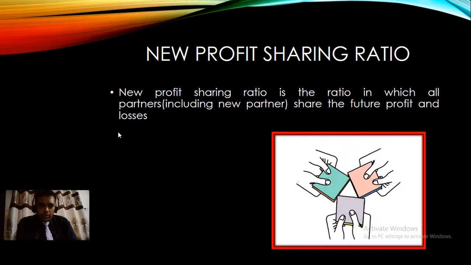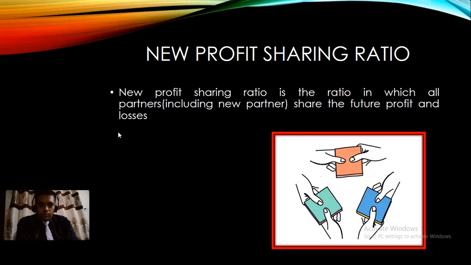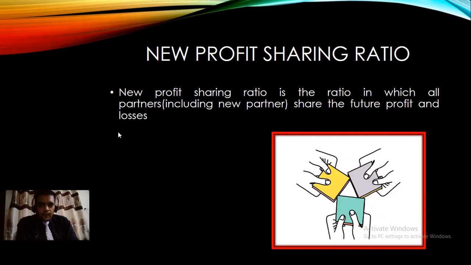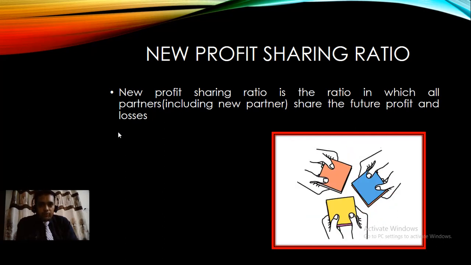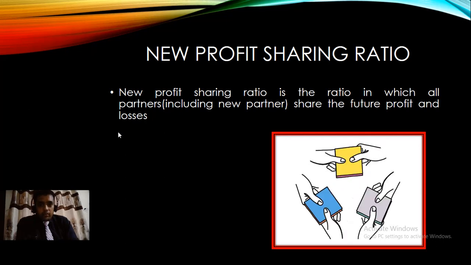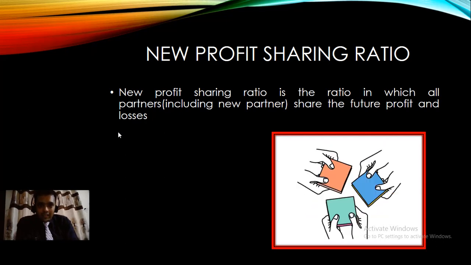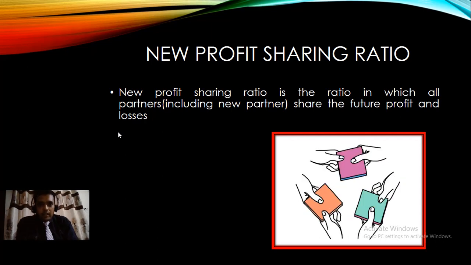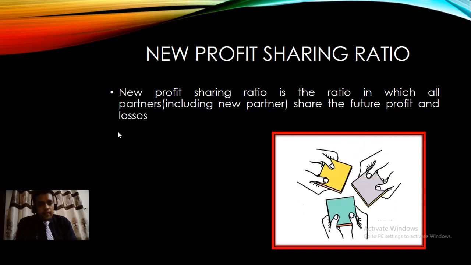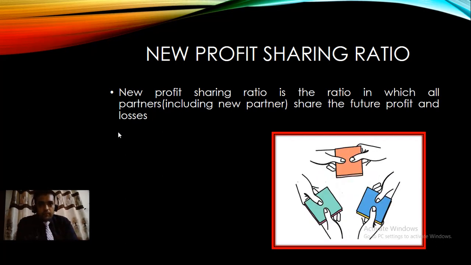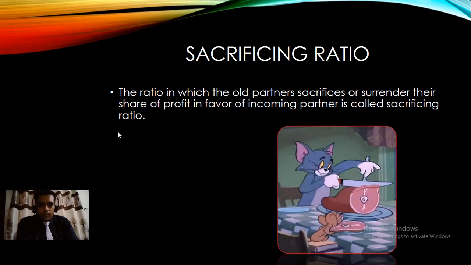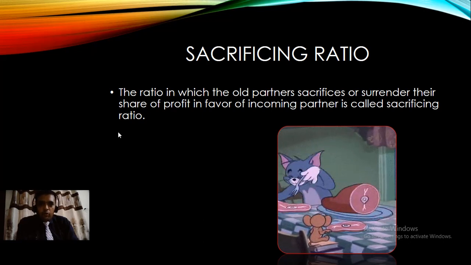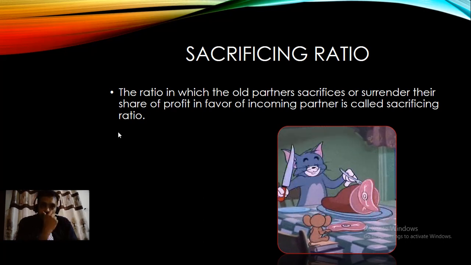Now what is the new profit sharing ratio? When there are only two partners, for example X and Y, they share half, that is 50-50, or they share depending upon their requirement, such as 1:2. But when the new partner Z enters the firm, X and Y will have to sacrifice something, they have to give up something, and only then will Z get some profit from the business. So to give some profit from the partnership firm to the new partner, the old partners will have to give up something. This is known as the sacrifice ratio.